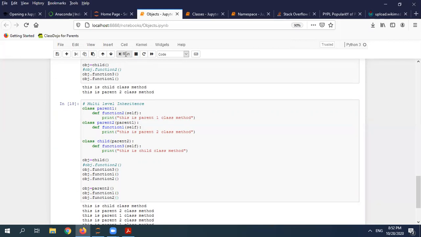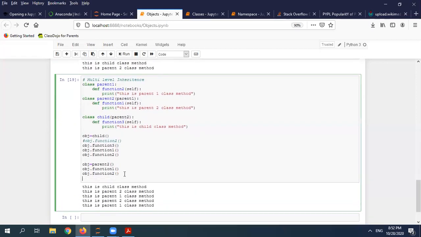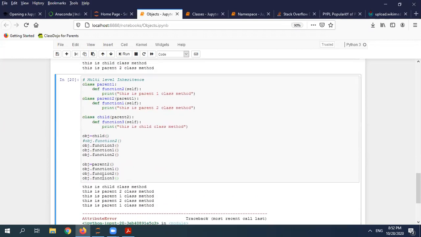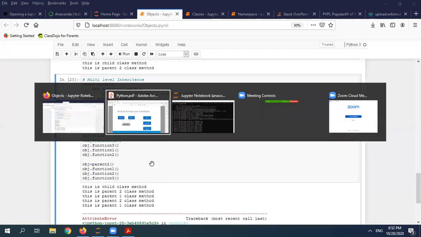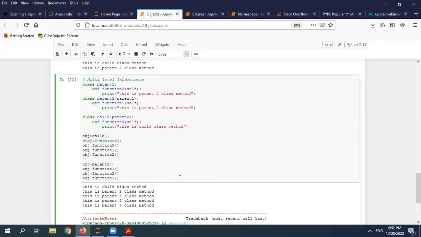I can call my function 2 here. Okay, it is called, but I cannot do object dot function 3. The reason is that this comes under the child class. So this is the error you're getting: it has no attribute function 3, because the parent is not inherited from the child; it is a base class for the child. That's the reason you cannot access this one.